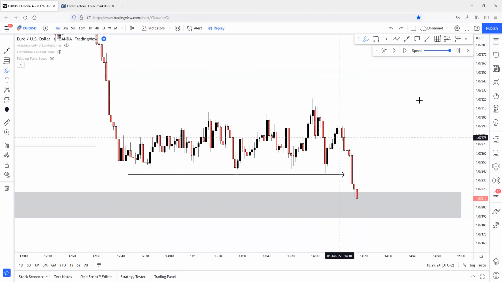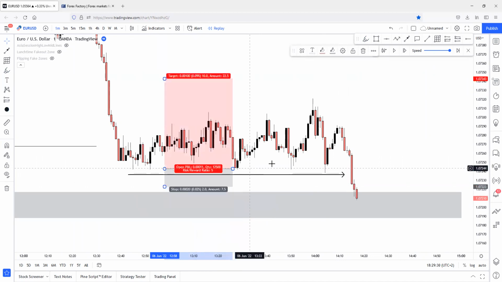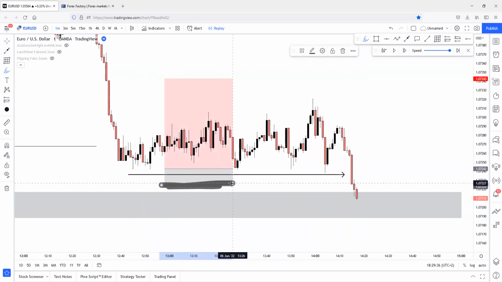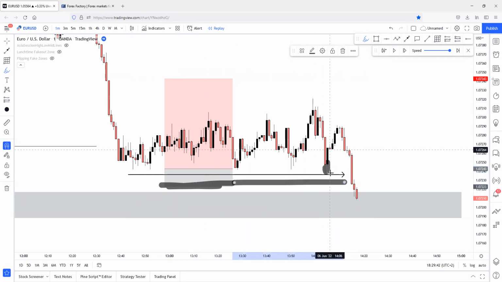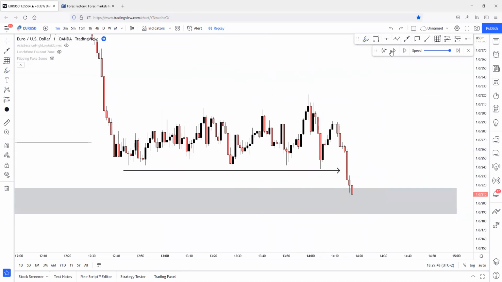Okay, thank you. Just imagine this, that someone is trying to long here, opening a position here, setting a 2 pip stop loss. And 2 pip is really, really small. Like, here's the 2 pip stop loss. Stop loss will be here. This won't even sweep the 2 pip stop loss. 2 pip will be swept at this line, right? So just always think about this scenario. So the downside range has been swept.